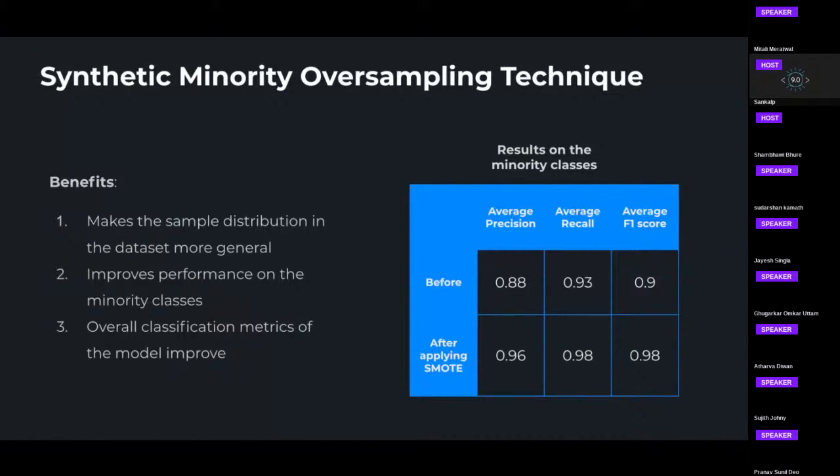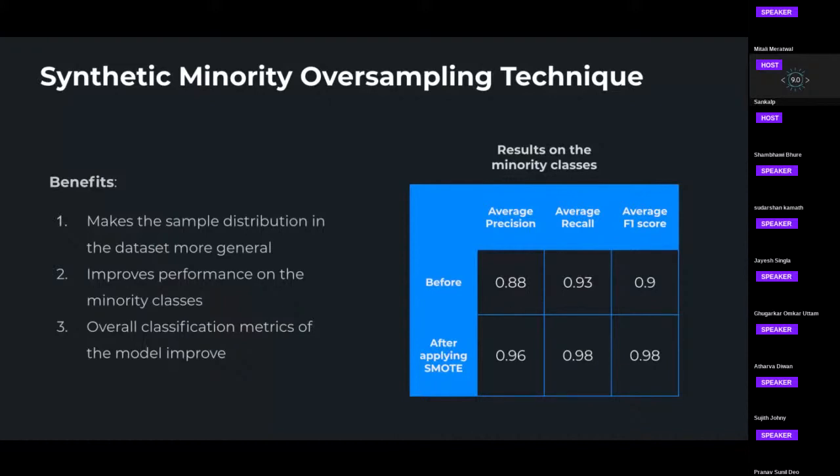Yeah, but that's kind of an upsampling mechanism, right? But the algorithm itself, what did you do? The SMOTE algorithm, did you use something out of the box from somewhere?